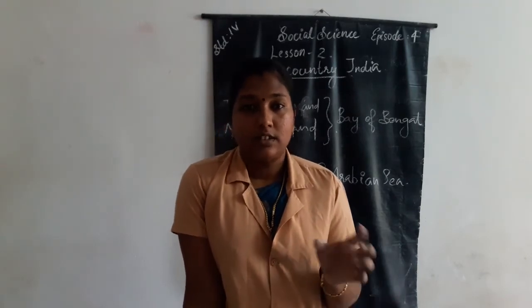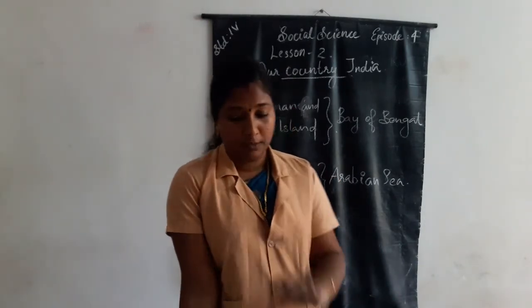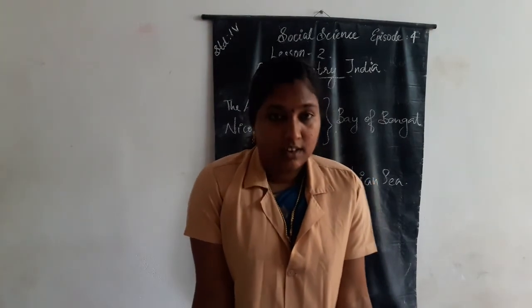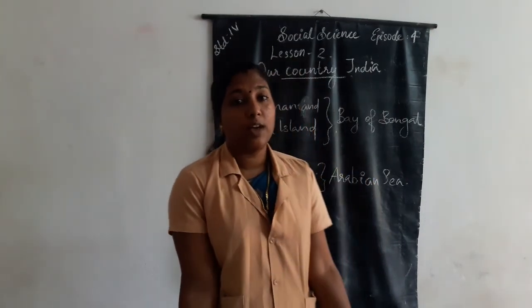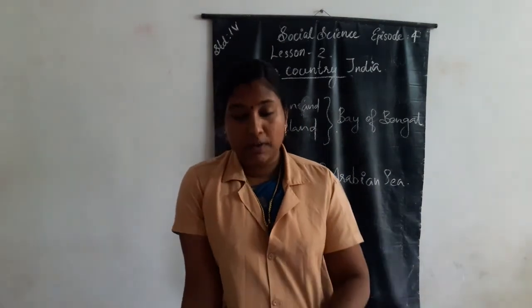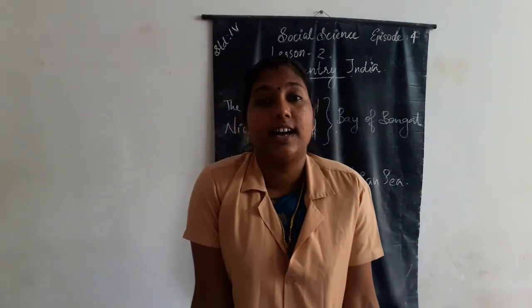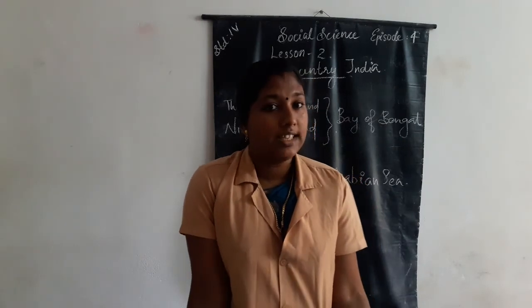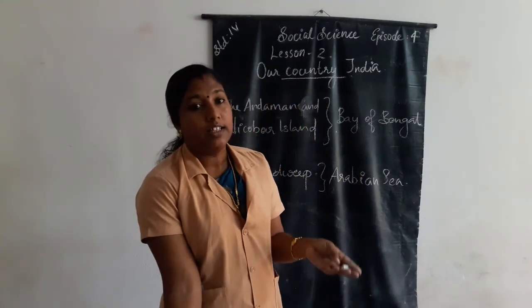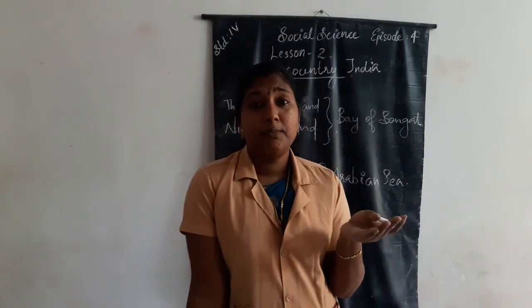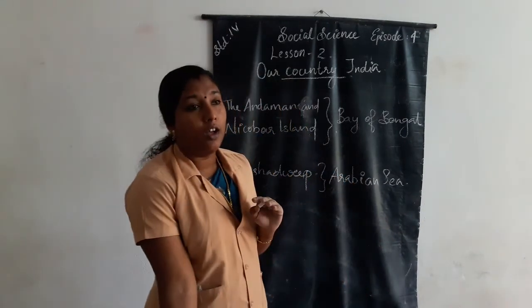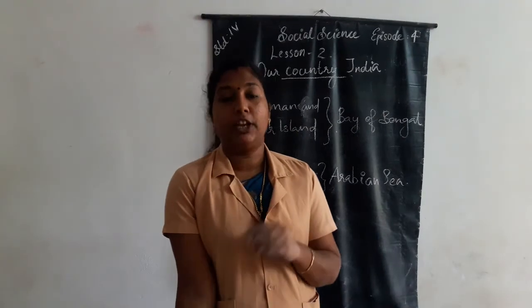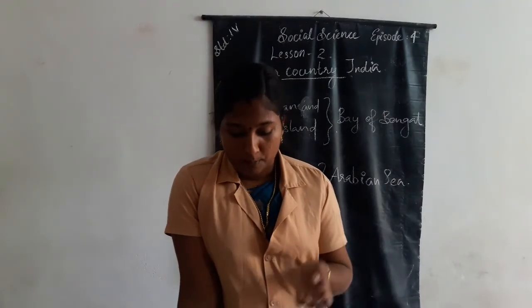Then next we learn what is a peninsula. Peninsula means land surrounded by water on 3 sides. The southern plateau is also called the peninsula plateau.